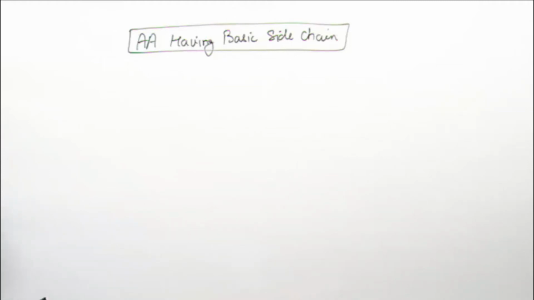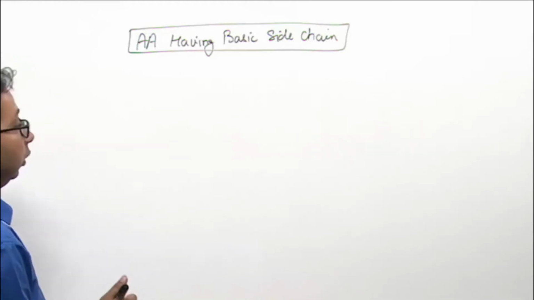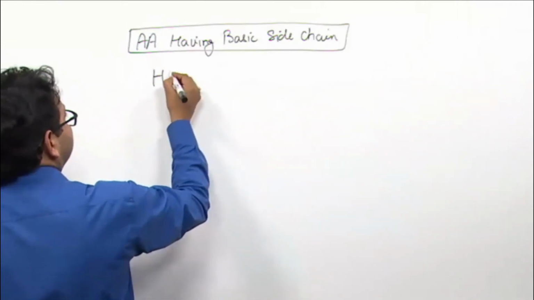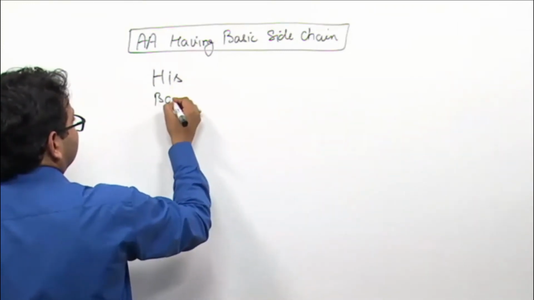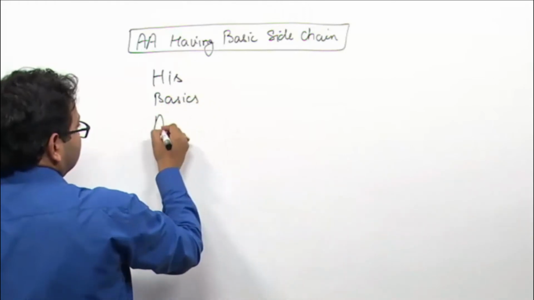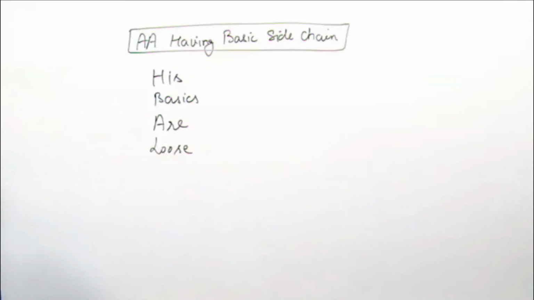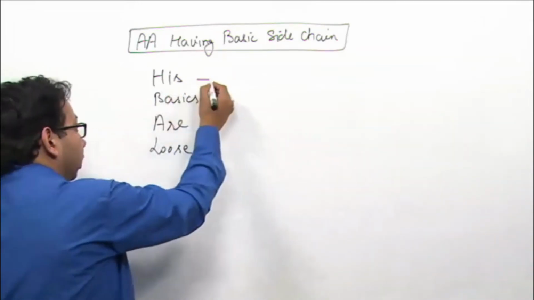Amino acids having a basic side chain. The mnemonic for this is: "His basics are loose." His for histidine.